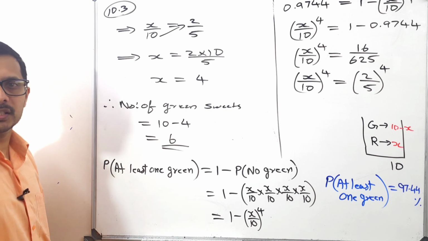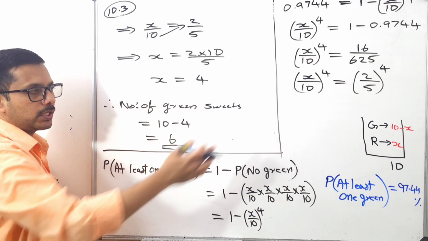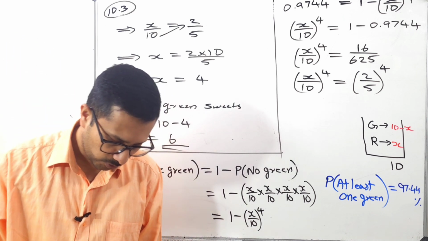How many green sweets are there? 6 green sweets. 6 plus 4 is 10 also. So that is the question. How many marks? Only 4 marks.